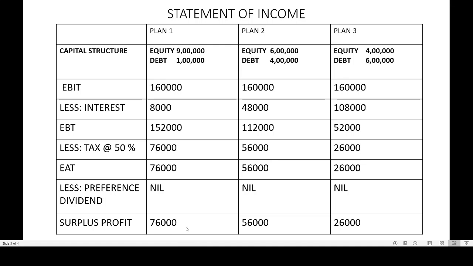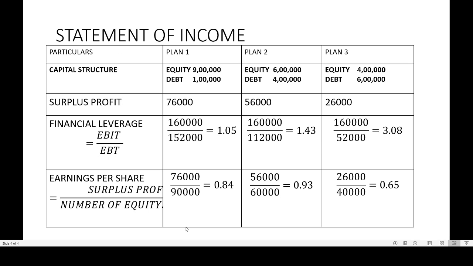Now let us find out the financial leverage as well as the earnings per share. This is a continuation of the table. Surplus profit 76,000, plan 2 56,000, plan 3 26,000. Financial leverage is equal to earnings before interest and taxes divided by earnings before tax, EBIT divided by EBT. In the first case, 1,60,000 divided by 1,52,000, 1.05. Second case, 1,60,000 divided by 1,12,000, 1.43. The third case, 1,60,000 divided by 52,000, 3.08.